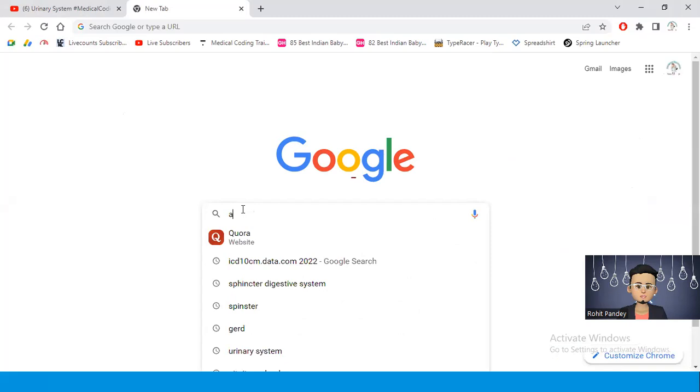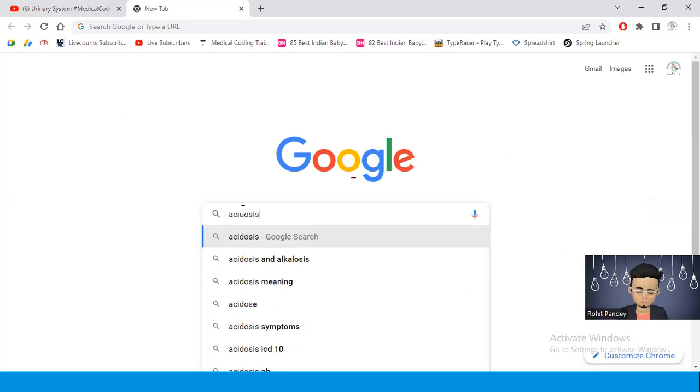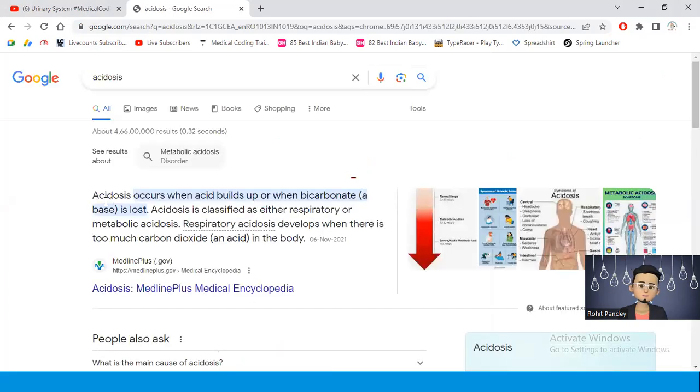Here we can see acidosis. Acidosis occurs when acid builds up or when bicarbonate, a base, is lost. Acidosis is classified as either respiratory or metabolic acidosis.